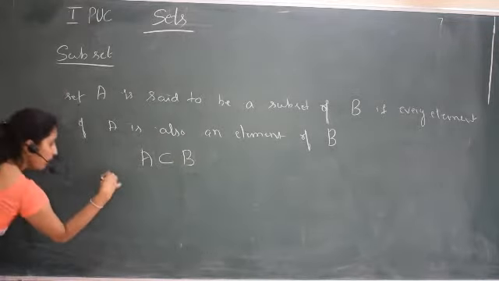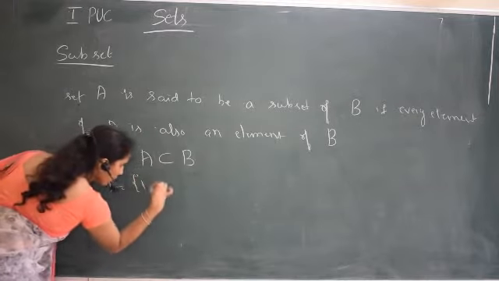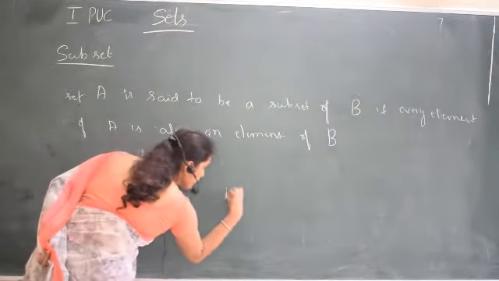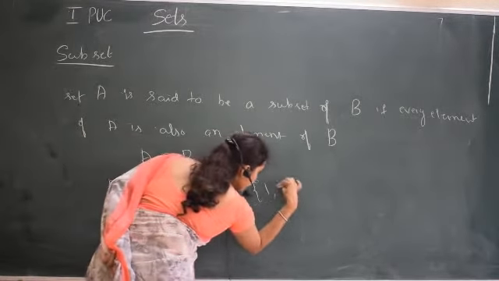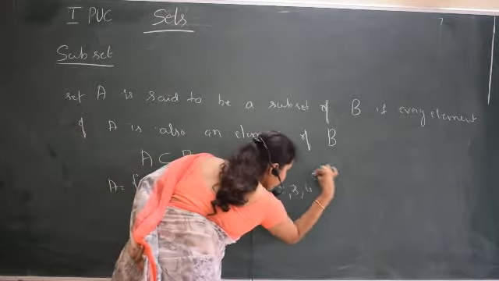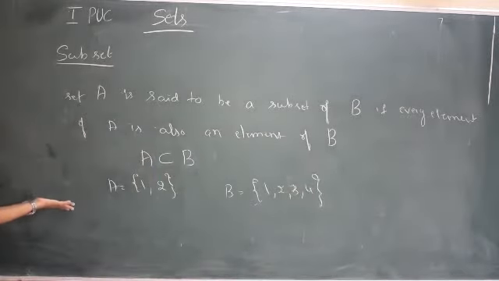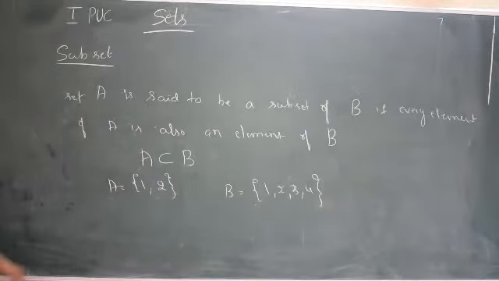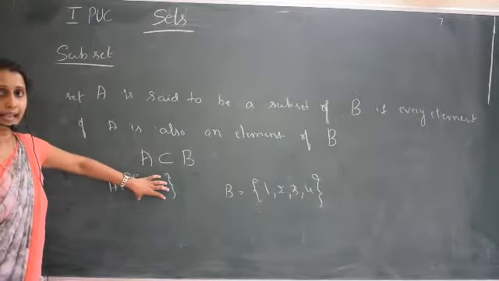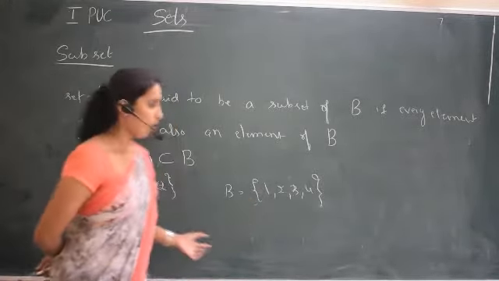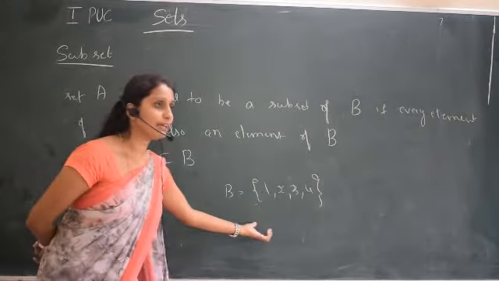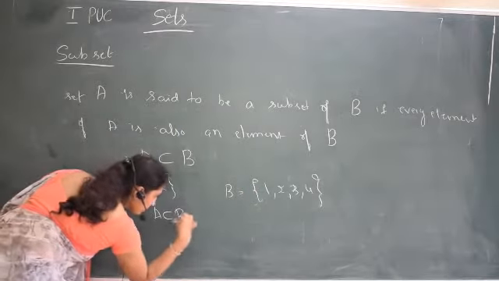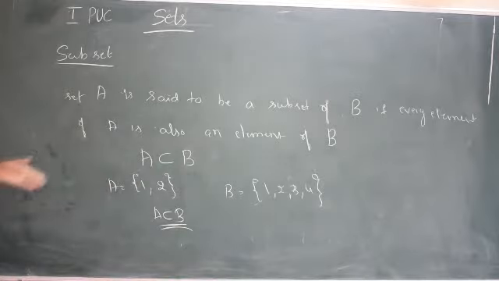If I consider an example, A = {1, 2} is one set, and B = {1, 2, 3, 4}. Now we can see all the elements of A are elements of B. Here A is a subset of B. That means all the elements of A are also elements of B.